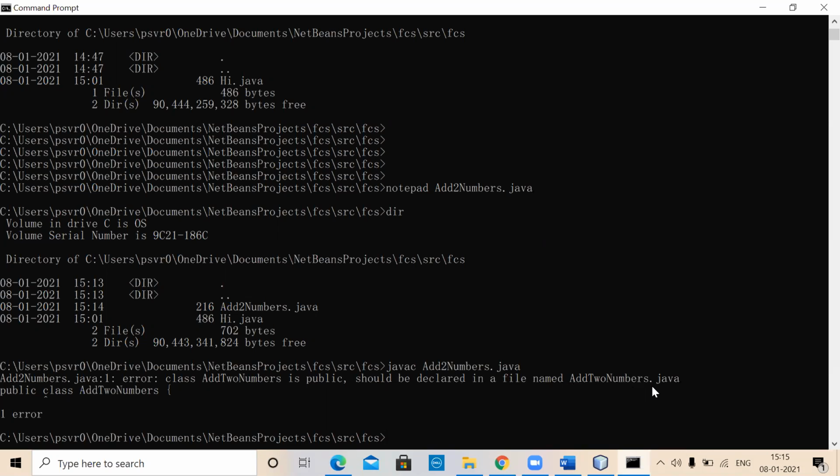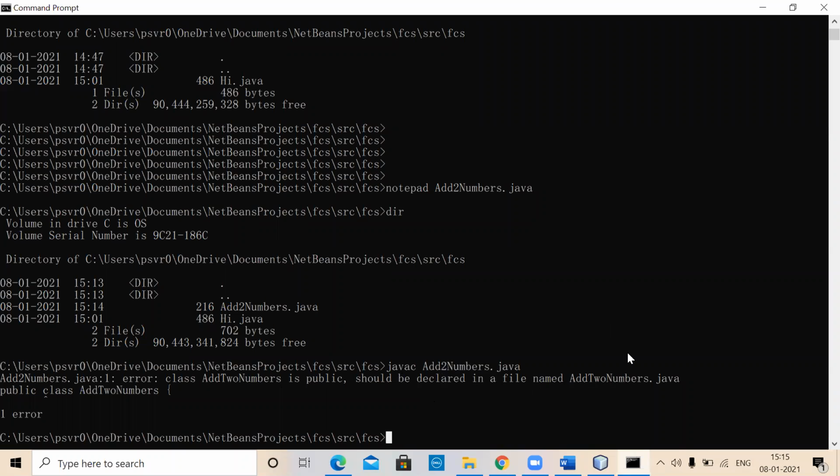Essentially, whenever you want to run your programs, whatever is the name of the class, the same must be the file name also. That is one of the conditions in Java. If your file name is different from your class name, it generates an error. Either you should change the name of the file or you should change the name of the class.